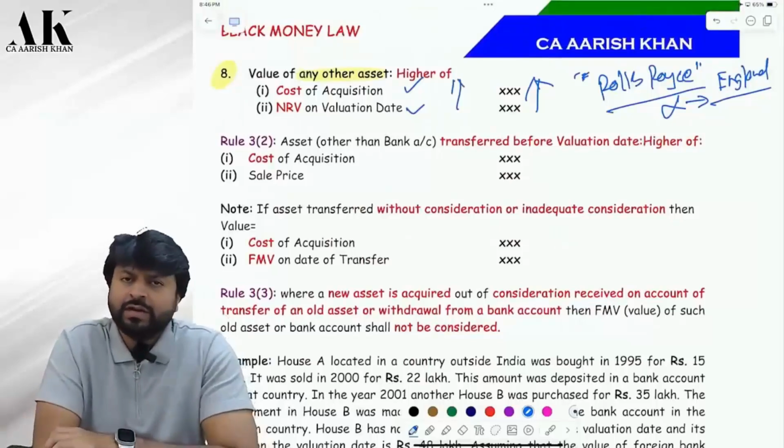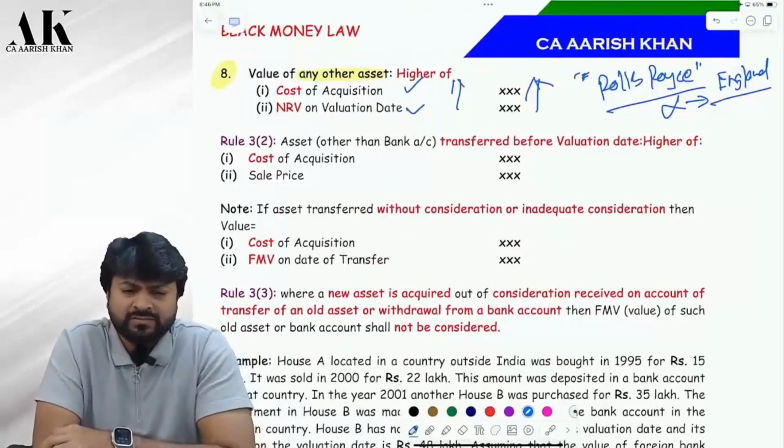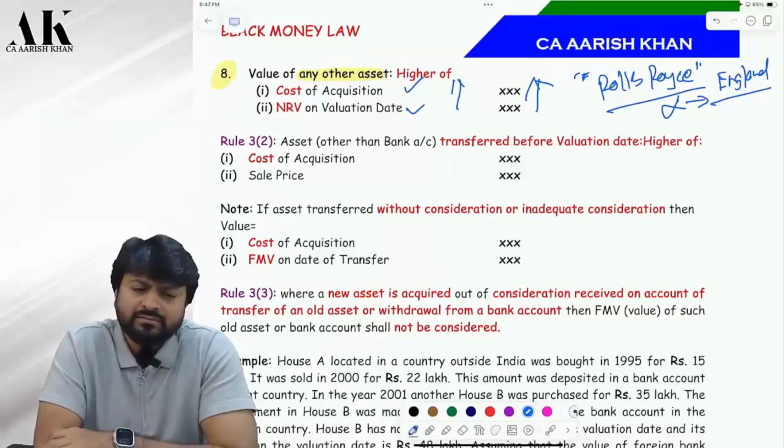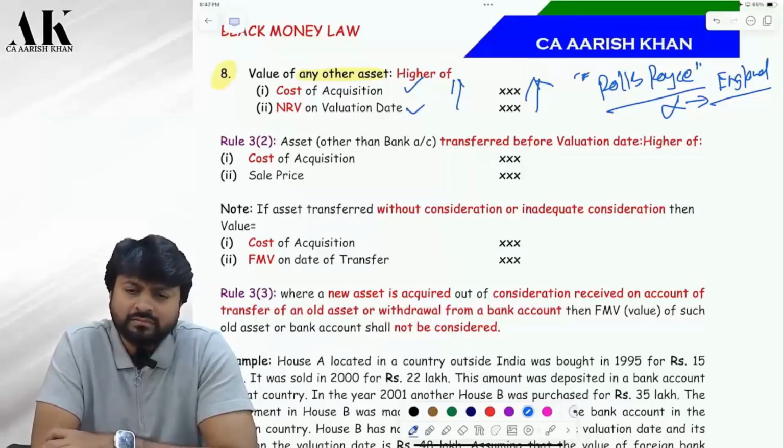How will you value unquoted equity shares? A plus B minus L, that formula. How will you value quoted shares and securities? Cost of acquisition or, cost or average on 1st April, selling price on valuation date, average on valuation date, whichever is higher. How will you value bullion? Cost and NRV on valuation date.